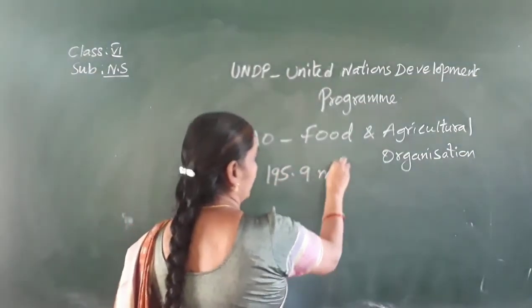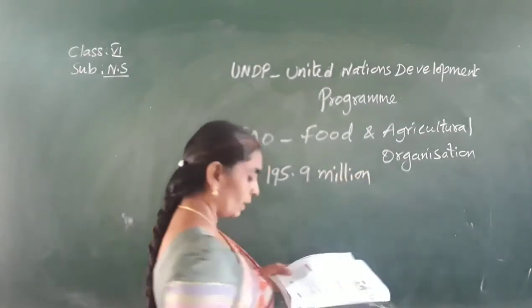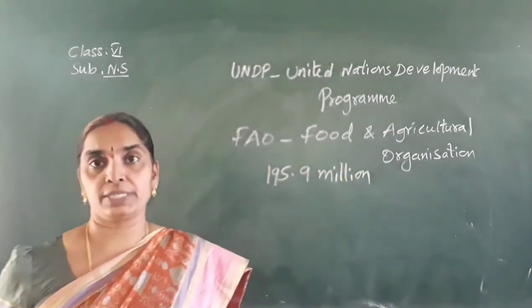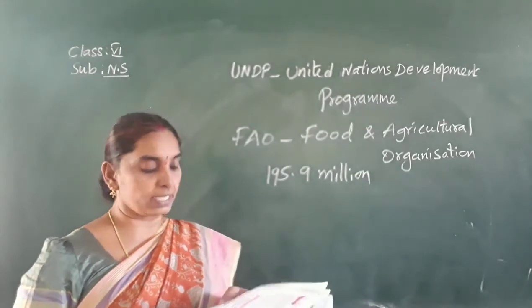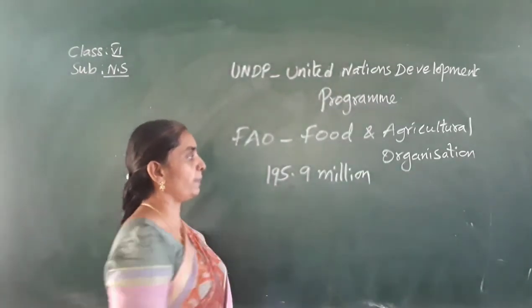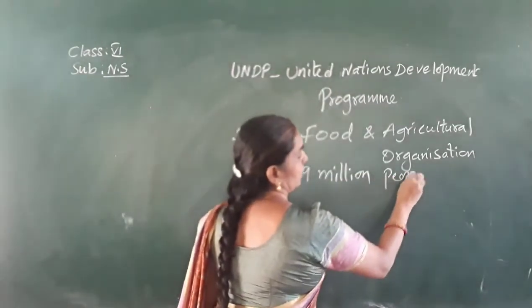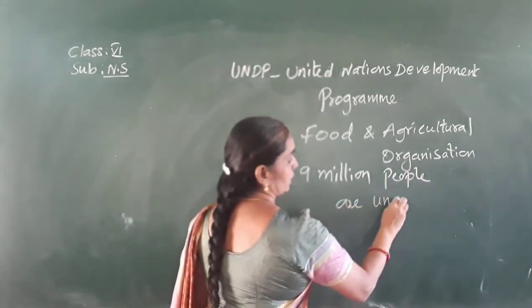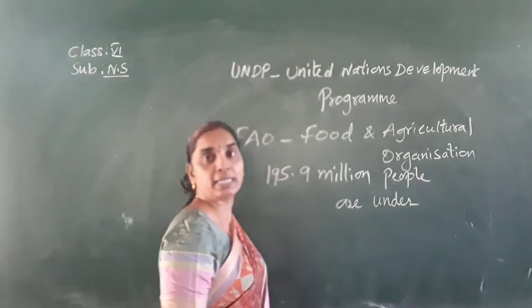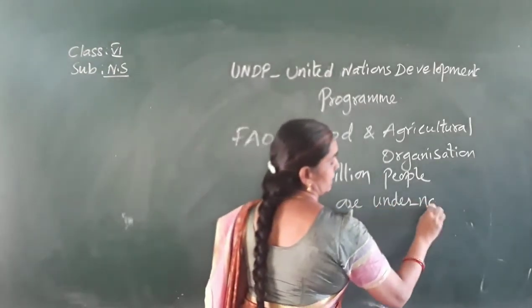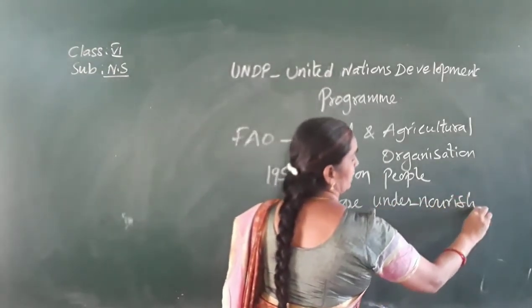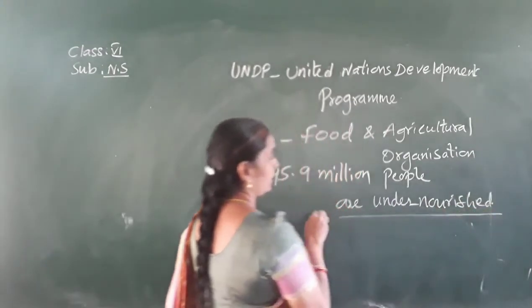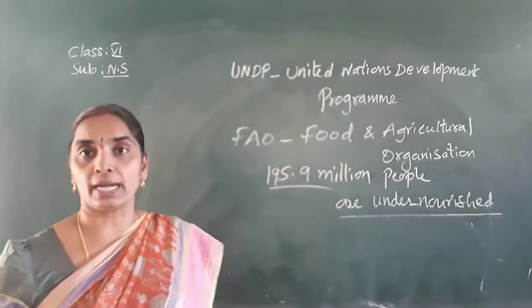states that 195.9 million people in India are undernourished. These million people are undernourished, which means malnourished. They are not given a proper, nutritious diet. That is the meaning of undernourishment.